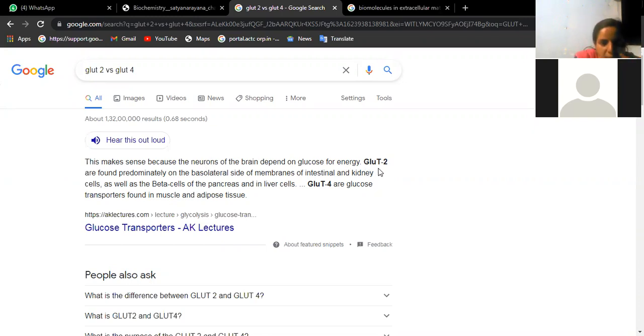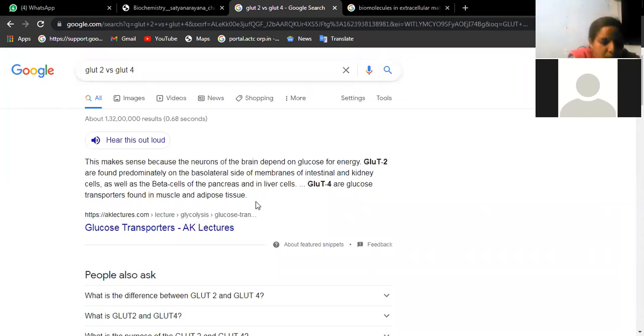It will be in the form of either GLUT2 or GLUT4. Let us see. GLUT2 are found predominantly on the basolateral side of the membranes of intestinal and kidney cells, as well as beta cells of pancreas, whereas GLUT4 are the glucose transporters found in muscle and adipose tissue.